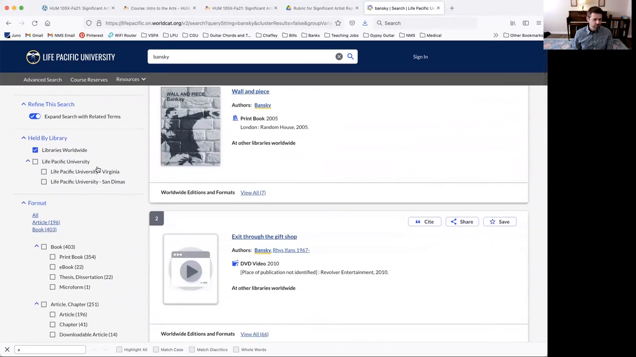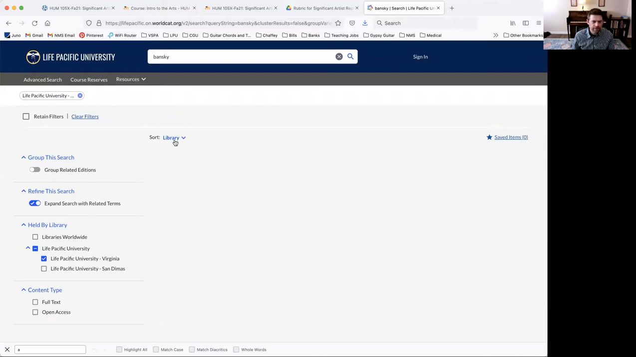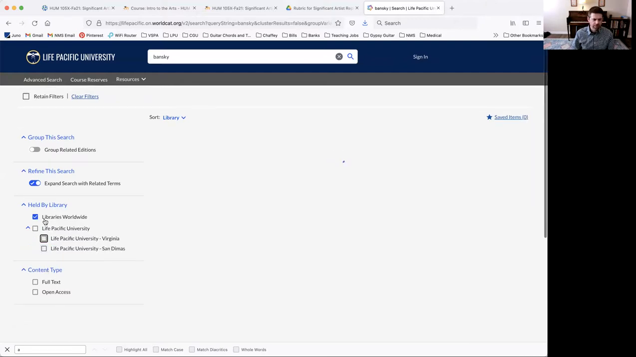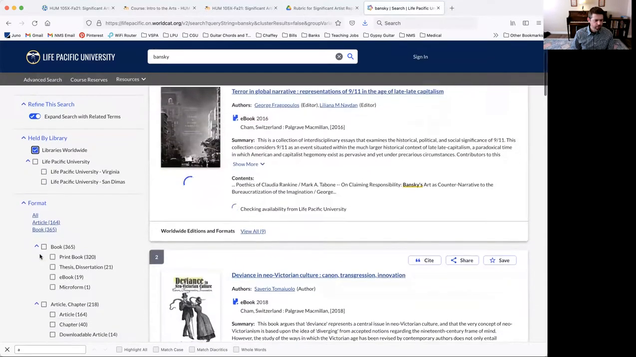So some things you could try. Okay, well, like Pacific University in Virginia. Do you want to expand your search of libraries? No, that's fine. Okay, nothing's coming up for that one. So let's take that off. Okay, and let's try this.